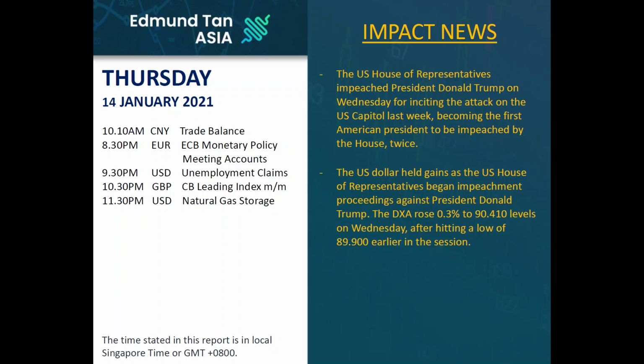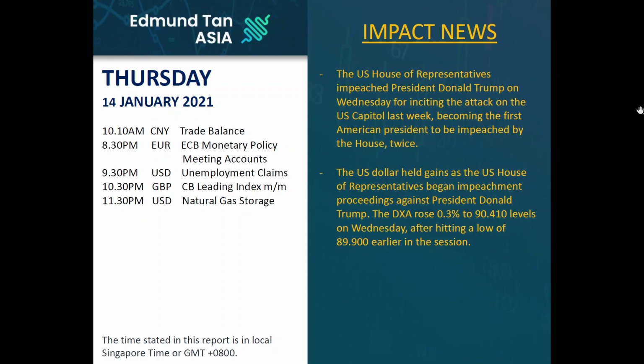Other events over the last 24 hours coming out from the US, the House of Representatives has decided to impeach President Donald Trump for inciting the attack on Capitol Hill last week. So this will be the second time the American president will be impeached, and this is also the first time in history that an American president has been impeached twice.